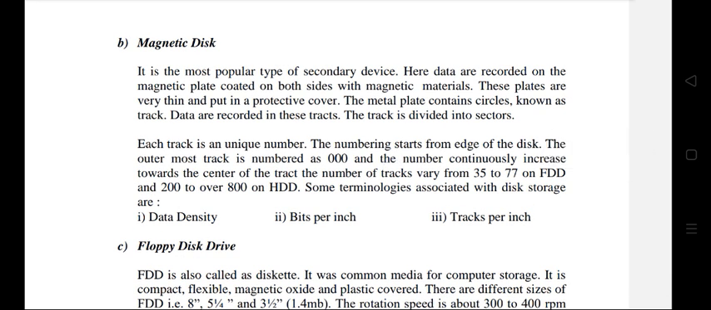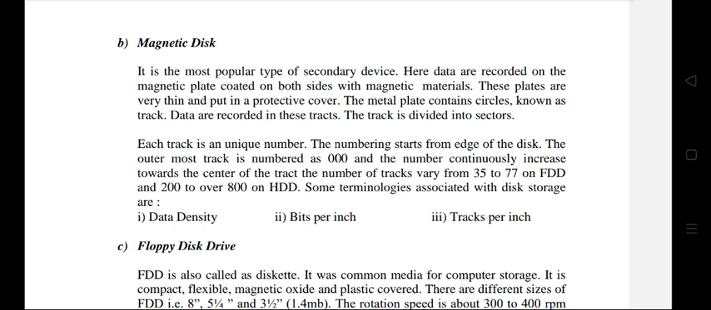Magnetic disks. It is the most popular type of secondary device. Your data are recorded on the magnetic plate coated on both sides with magnetic materials. These plates are very thin and put in a protective cover. The metal plate contains circles known as tracks, and data are recorded in these tracks.